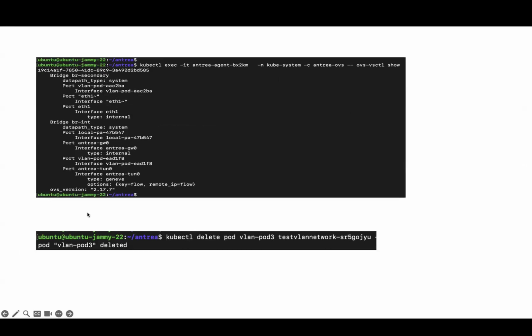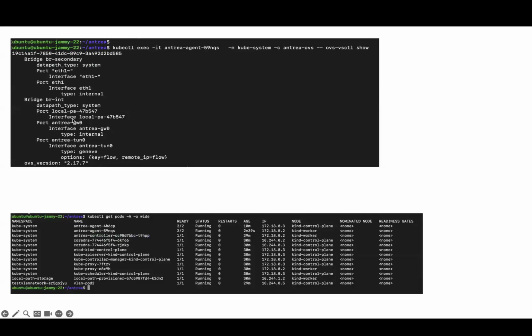After this, we restart the agent. I forgot to add that step here, but I restarted the agent and then I deleted the same port, VLAN port 3, and then again we check the configuration. The OVS port is not there, and there is no error like device doesn't exist on the secondary bridge. So now we can see all the ports are running.